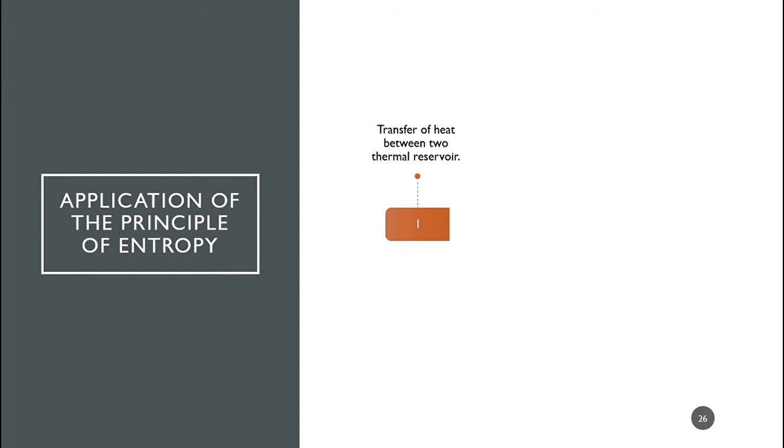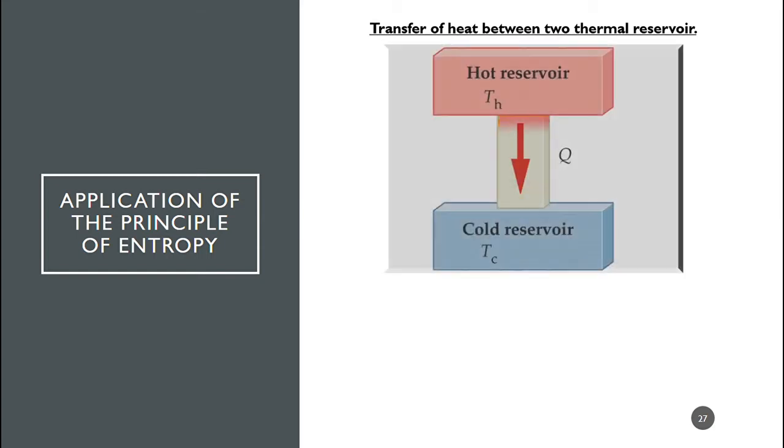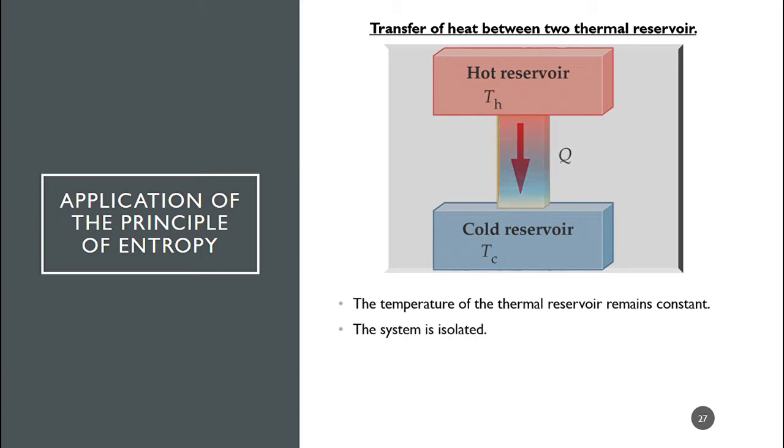Application 1. Transfer of heat between two thermal reservoirs. Let us consider a steady state heat transfer from a hot reservoir at the temperature Th to a cold reservoir at the temperature Tc through an intermediate body connecting the reservoirs as shown in the figure. Let Q be the rate of heat transfer. It is to be noted that the temperature of the thermal reservoirs remains constant, and that the system is isolated.